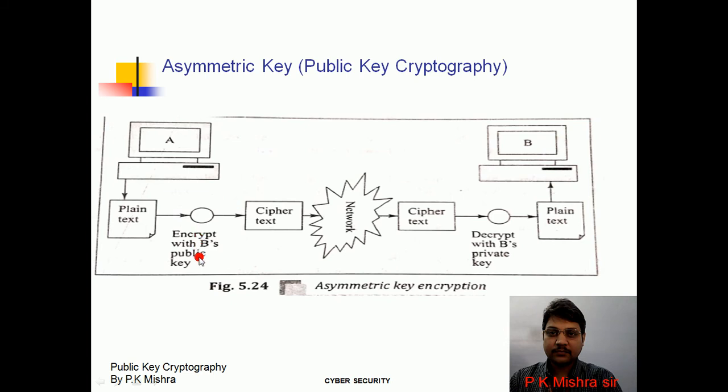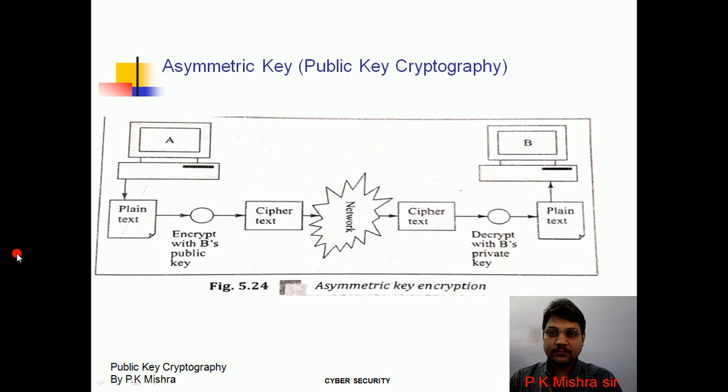The key which we use for encrypting the message is called the public key, and the other key which we use to decrypt the message is called the private key.